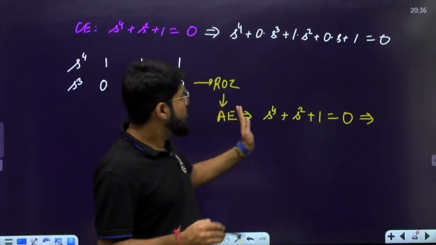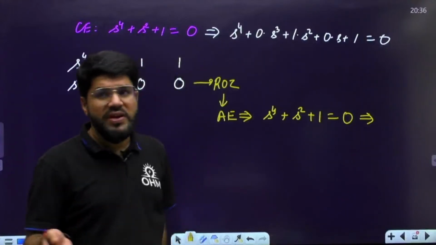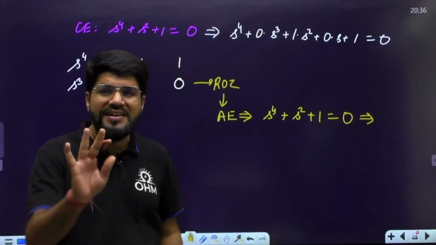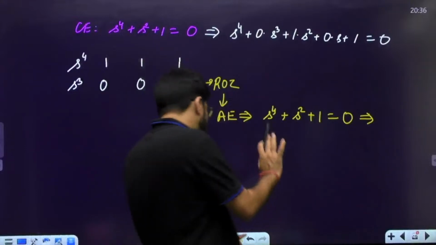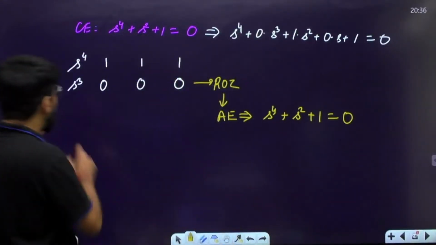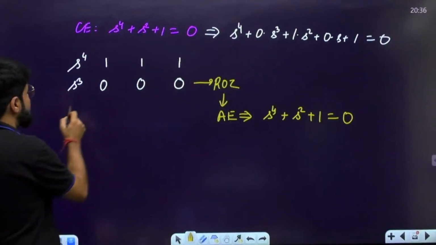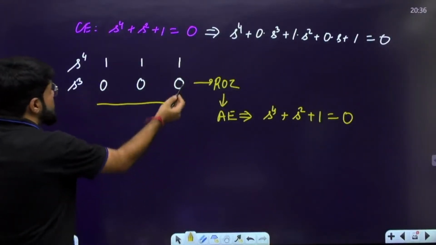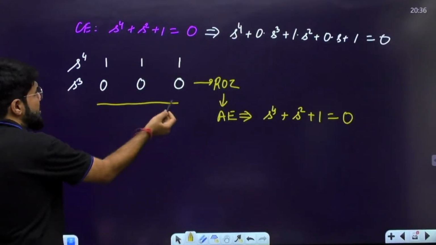Auxiliary equation, sometimes may be the characteristic equation, or we can say that the auxiliary equation is mostly a factor of the characteristic equation. Here it is equal to the characteristic equation, but that is not necessary. Now, because we have a row of 0, we can't proceed forward. How to solve for the next row? Because this is the entire row 0, all elements here will be undefined.